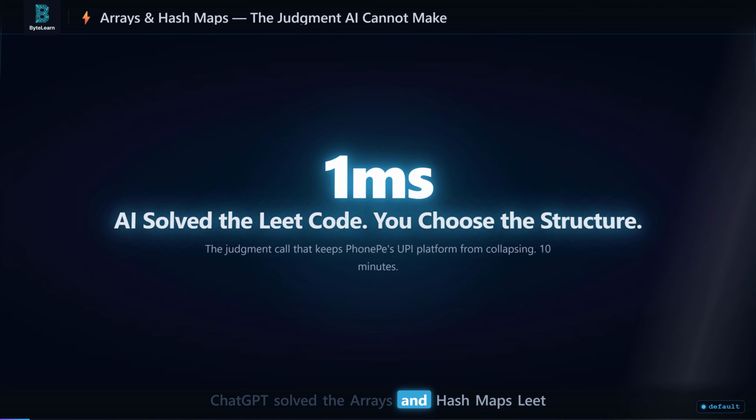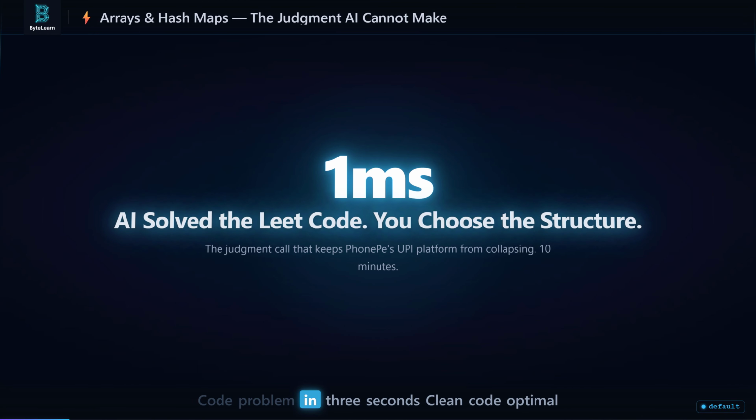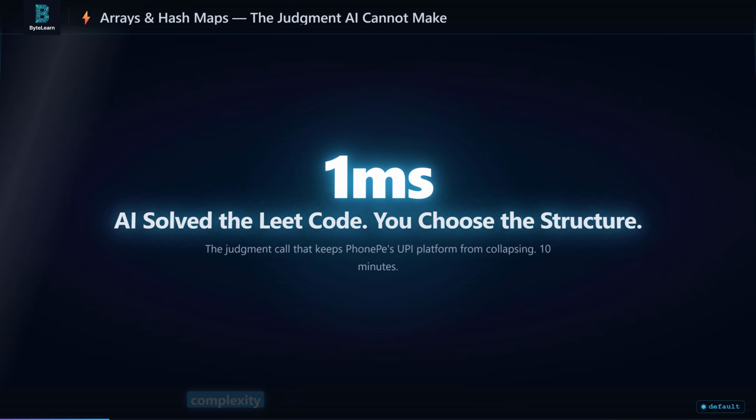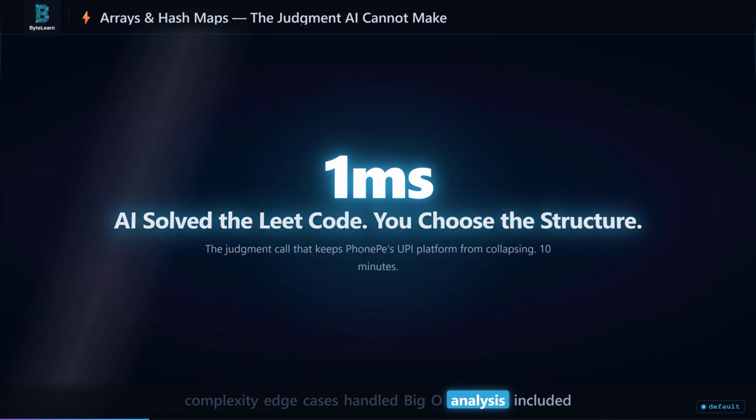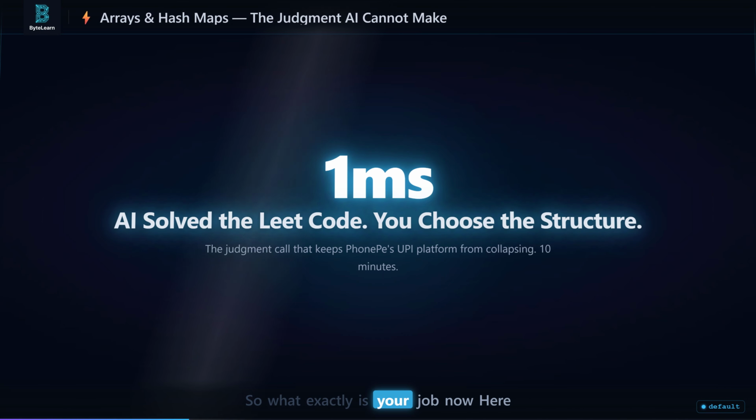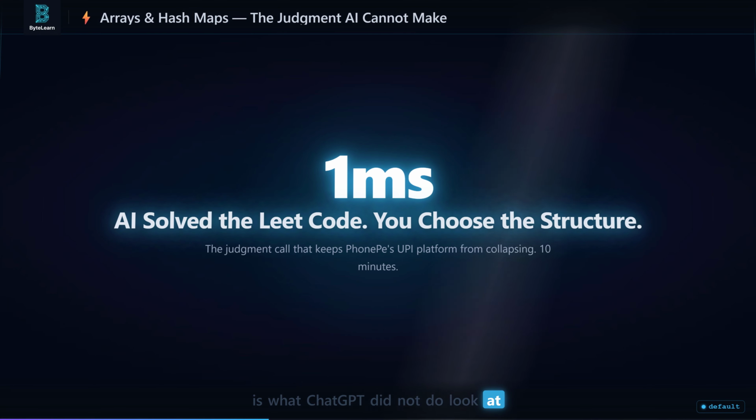ChatGPT solved the arrays and hash maps LeetCode problem in 3 seconds. Clean code, optimal complexity, edge cases handled, Big O analysis included. So what exactly is your job now? Here is what ChatGPT did not do.